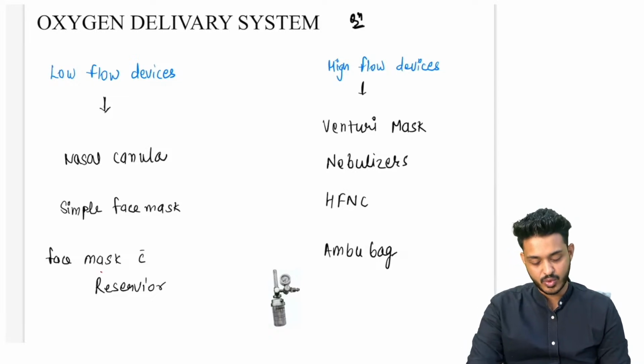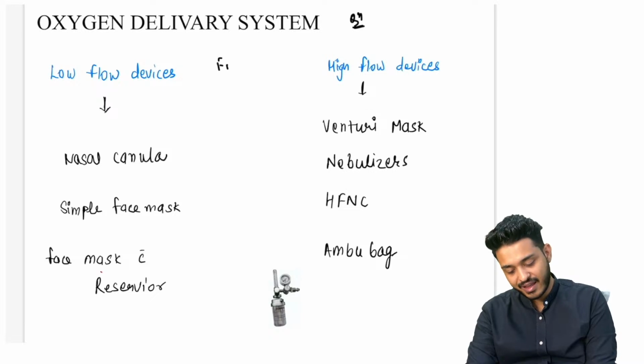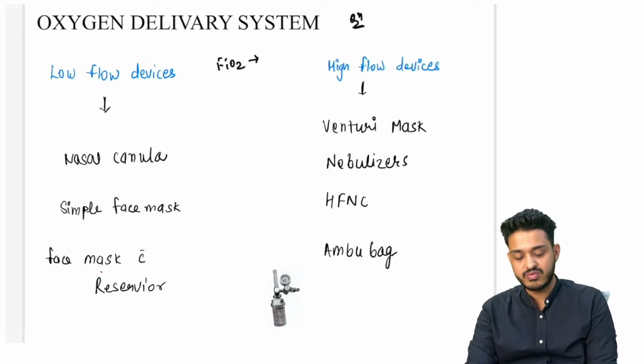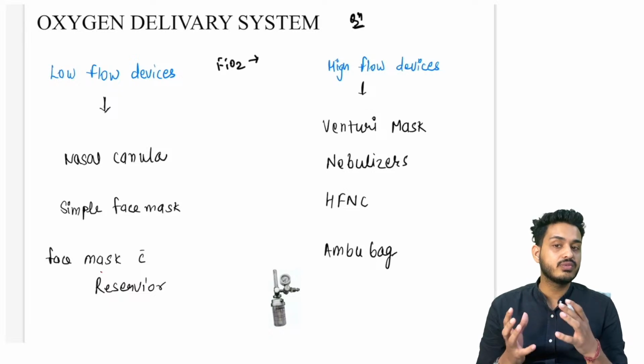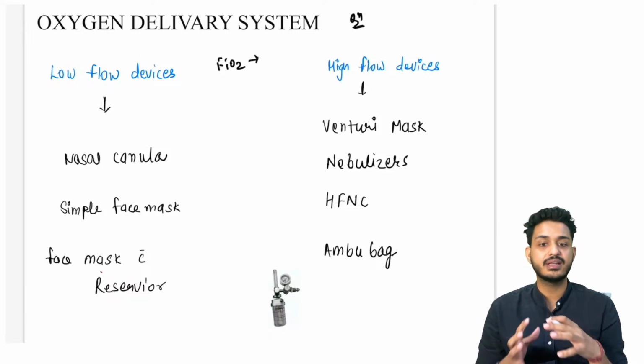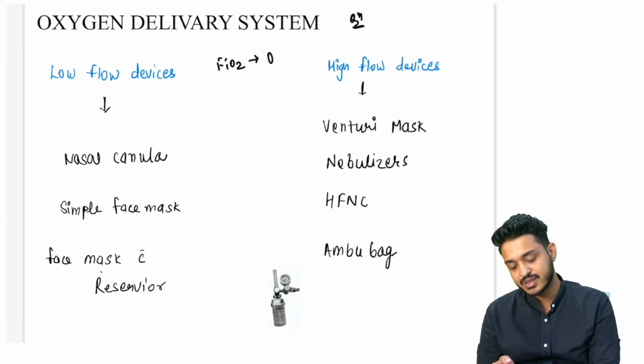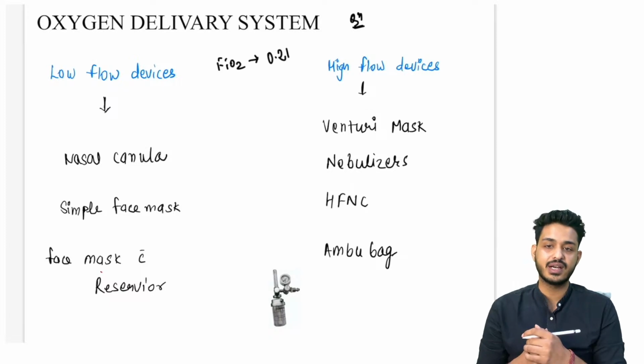Nowadays they are asking more questions on the oxygen delivery system. So first of all, tell me what is FiO2. FiO2 means fraction of inhaled oxygen. For example, in the environment, there is 100% of oxygen. Out of that 100%, you are able to take 21%, right?